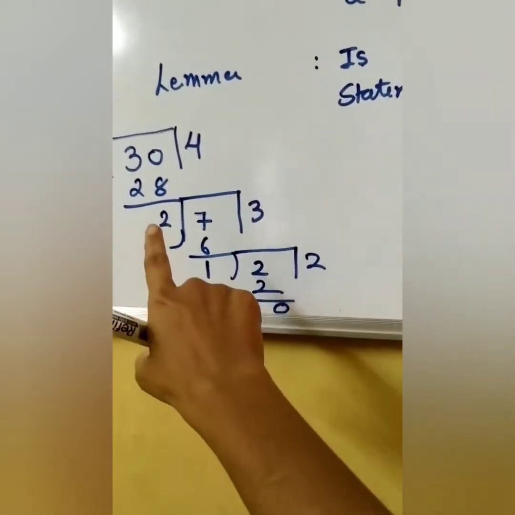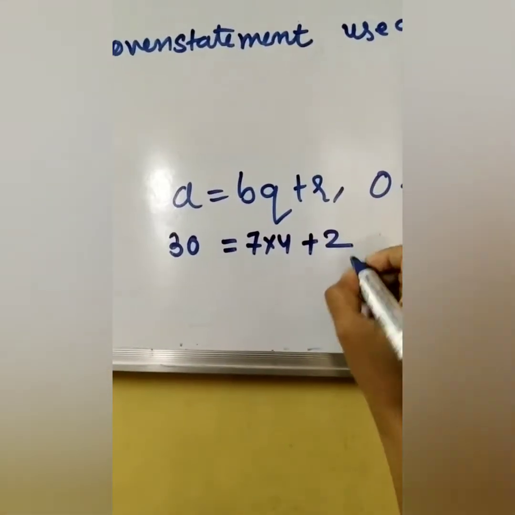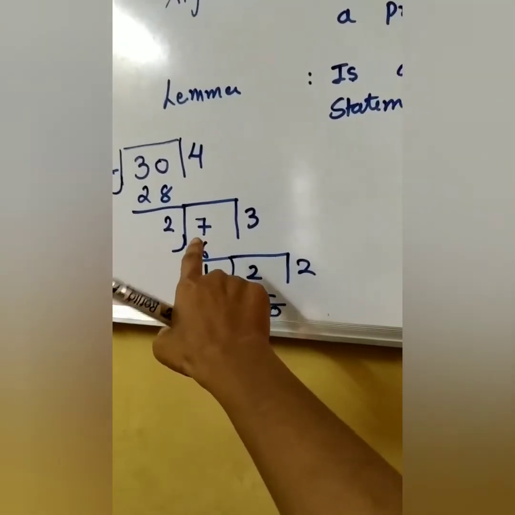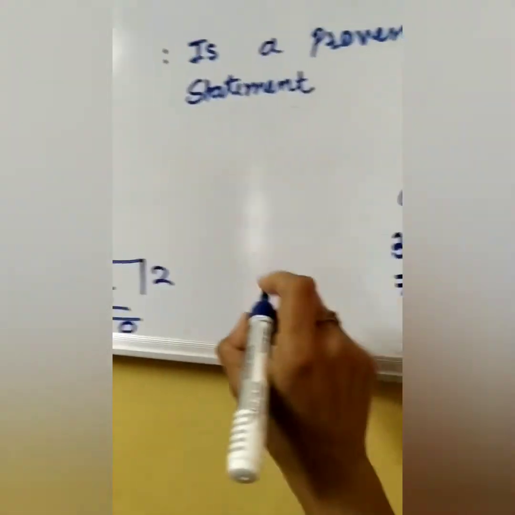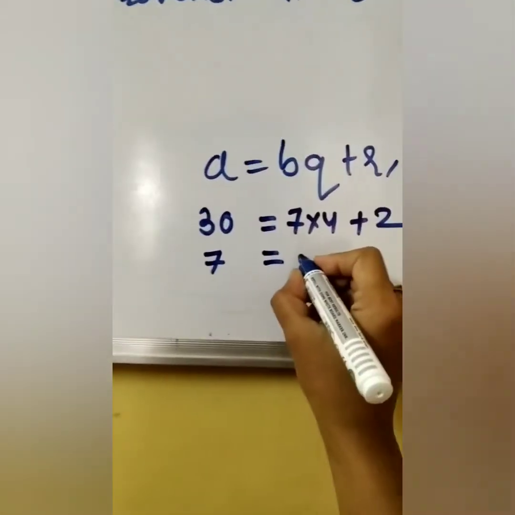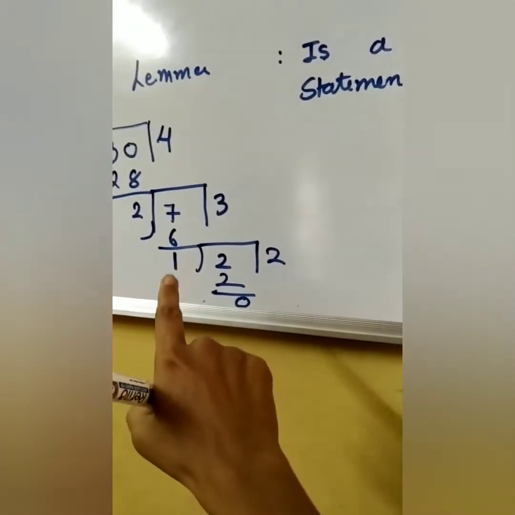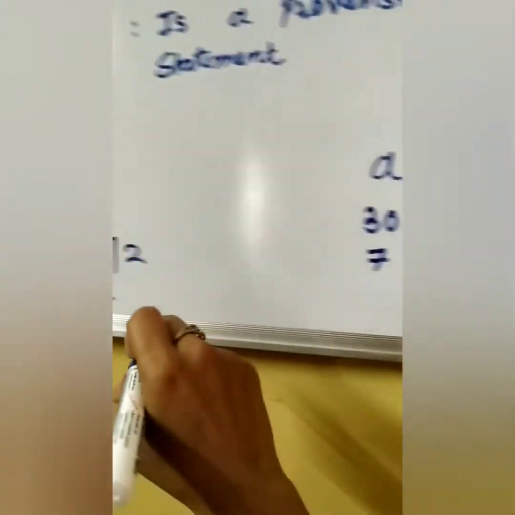You got a remainder of 2 for the first step, so you will write plus 2 over here. Then for the second step you write whatever is inside, that is 7. Then you have multiplied 2 into 3, so you will write your B as 2 and your Q as 3, and here you can see the remainder is 1, so you will write plus 1 over here.